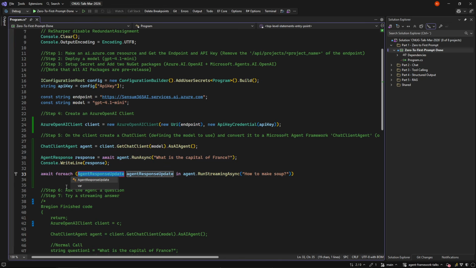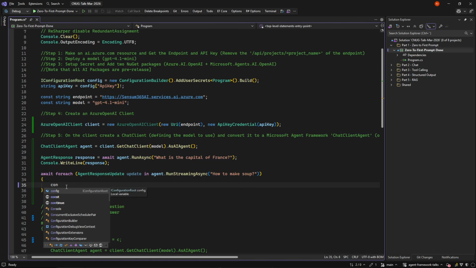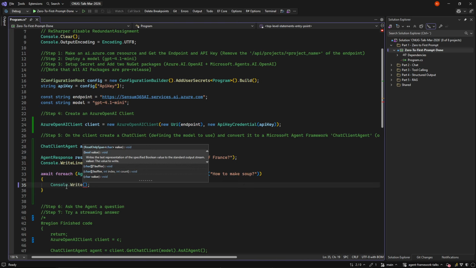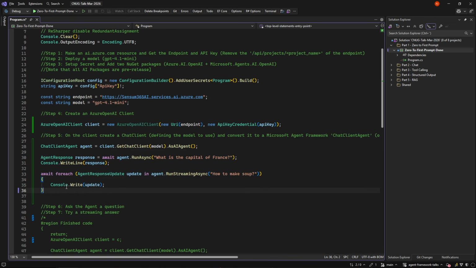For that, we need an await foreach, and we get an update, meaning every update is a new piece of text flowing along in this response. So instead of Console.WriteLine, we need a Console.Write of the update, and again, the update has additional information if need be.